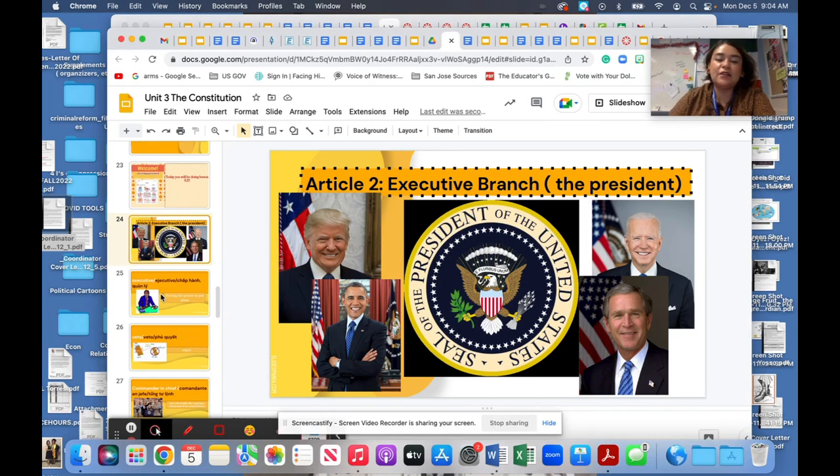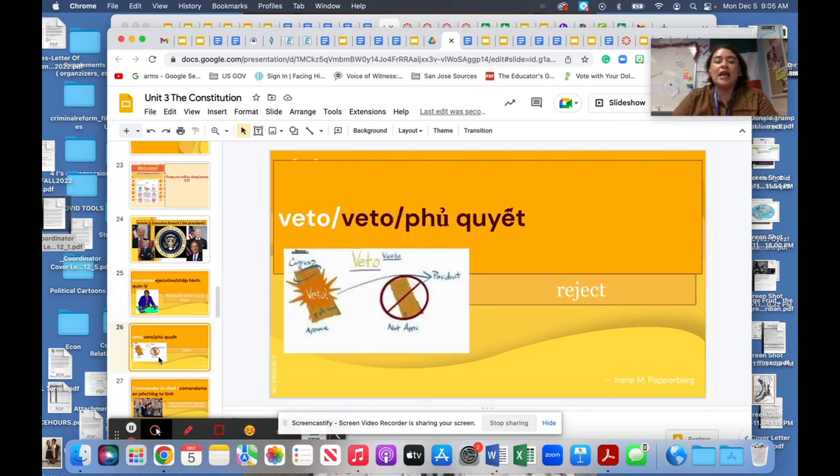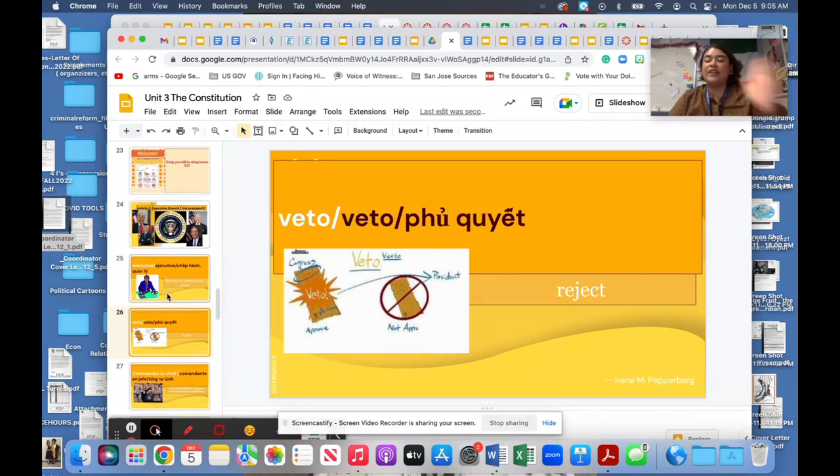Here I'm going to talk about the definitions. Executive means having the power to put plans and actions into effect. Veto is to reject. The president vetoes laws that he does not agree with.